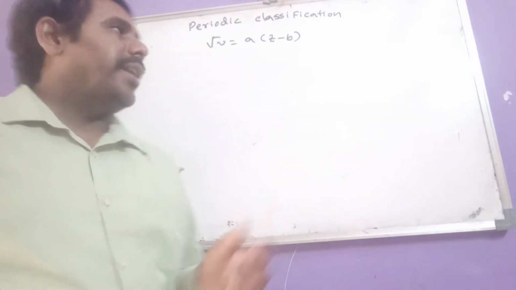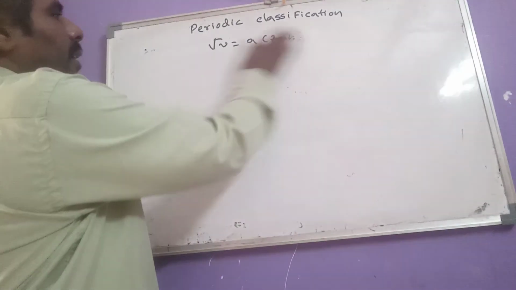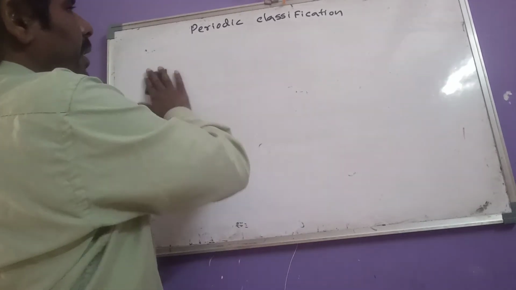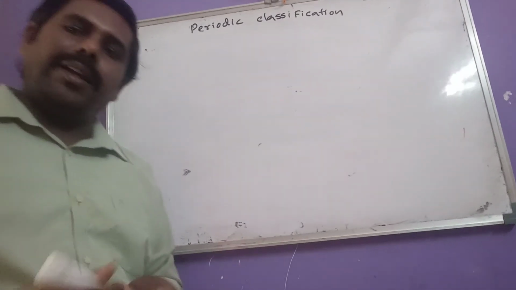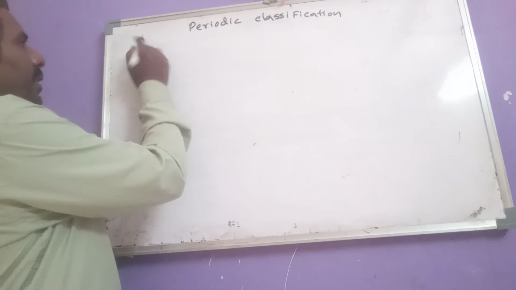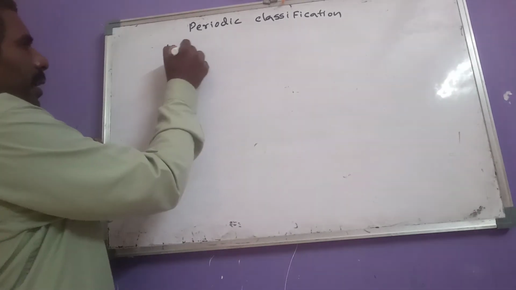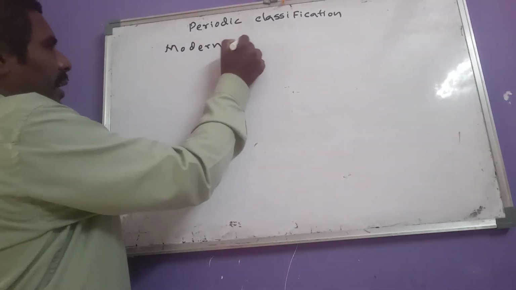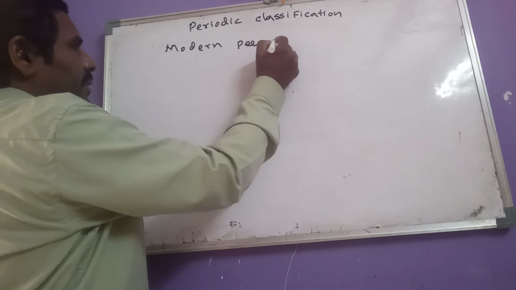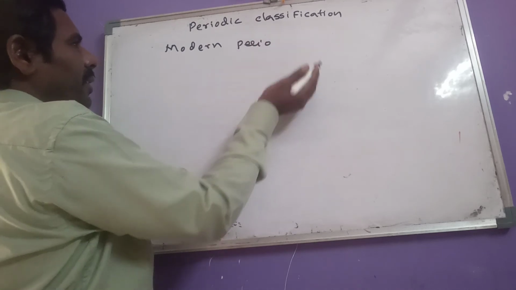So now let us see what are the groups and periods present in the modern periodic table. So let us see here. Modern periodic table contains a total of 7 horizontal rows.